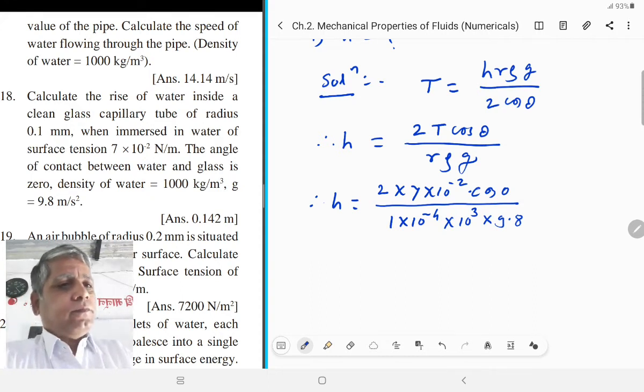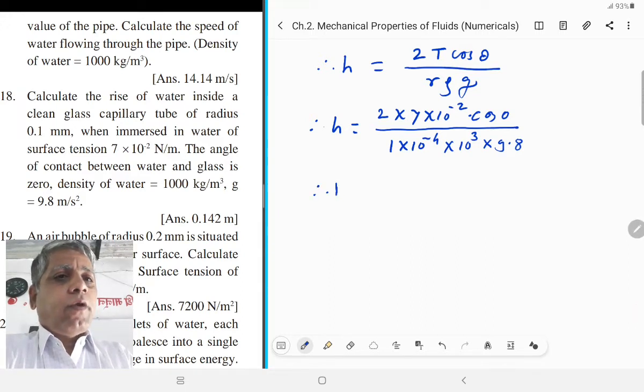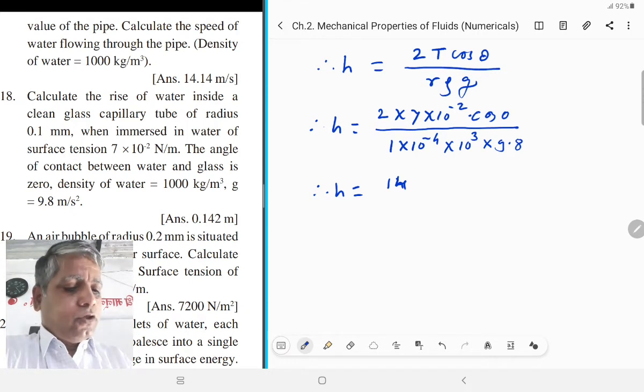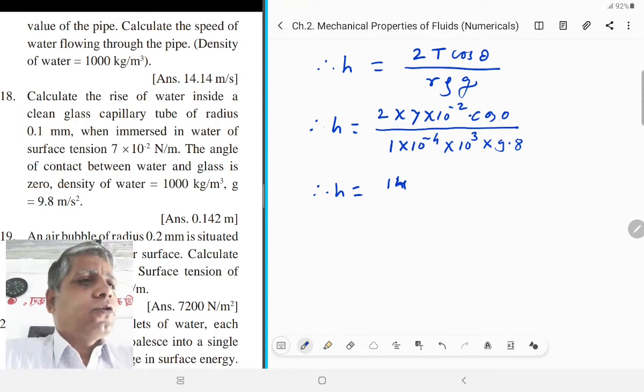Therefore, H is equal to 2 into 7, that is 14, into cos 0, that is 1. Cos 0 is 1. Power of 10: 10 raised to minus 2 on the numerator, and 10 raised to minus 4 and 10 raised to 3 on the denominator.